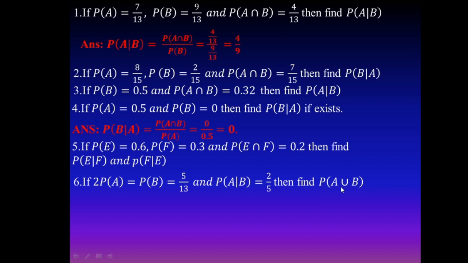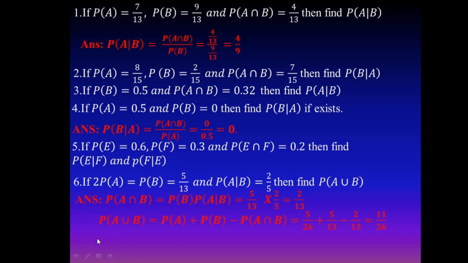You know that probability of A union B, when union comes, the addition theorem applies. Probability of A union B is probability of A plus probability of B minus probability of A intersection B. Here first find the probability of A intersection B using the conditional probability formula. We know that probability of A given B is probability of A intersection B divided by probability of B. Therefore, by cross multiplication, probability of A intersection B is equal to probability of B into probability of A given B. Its value is 2 by 13.